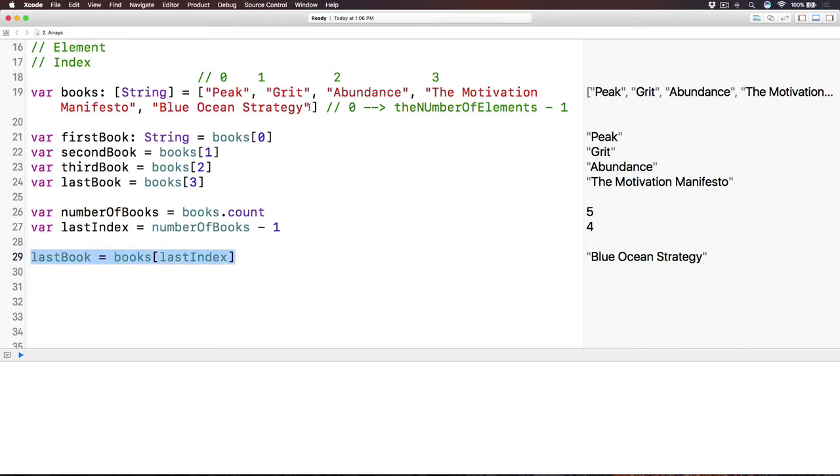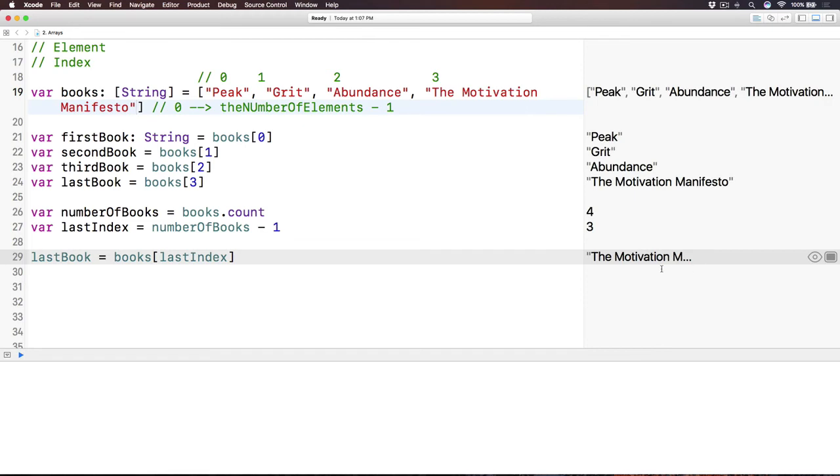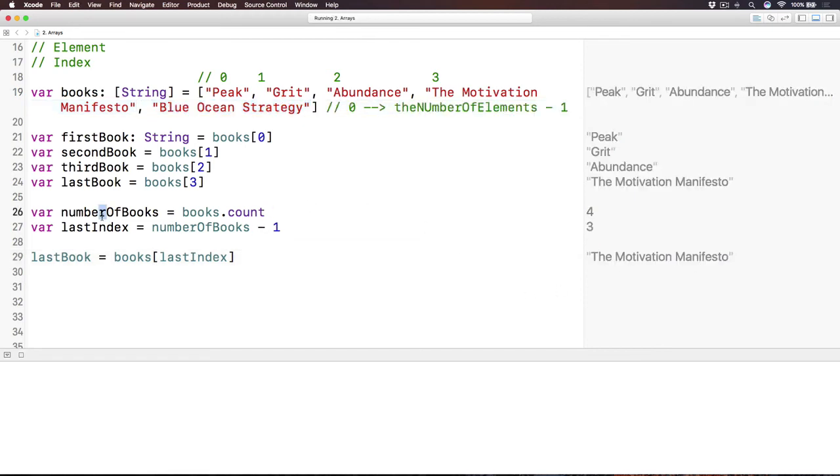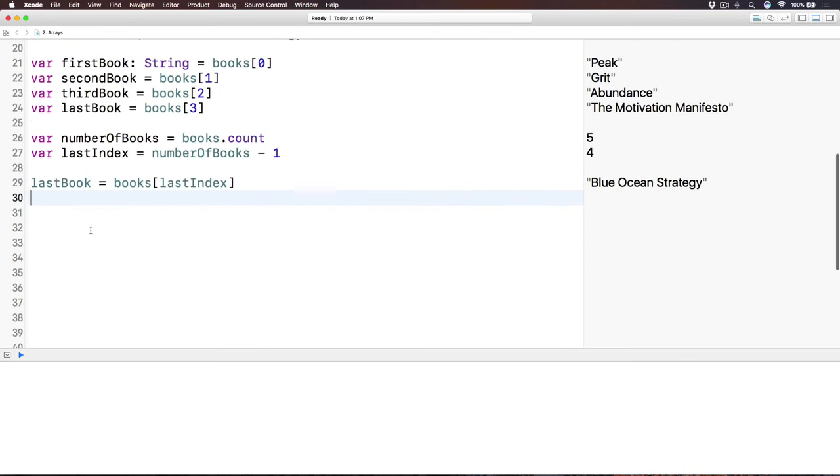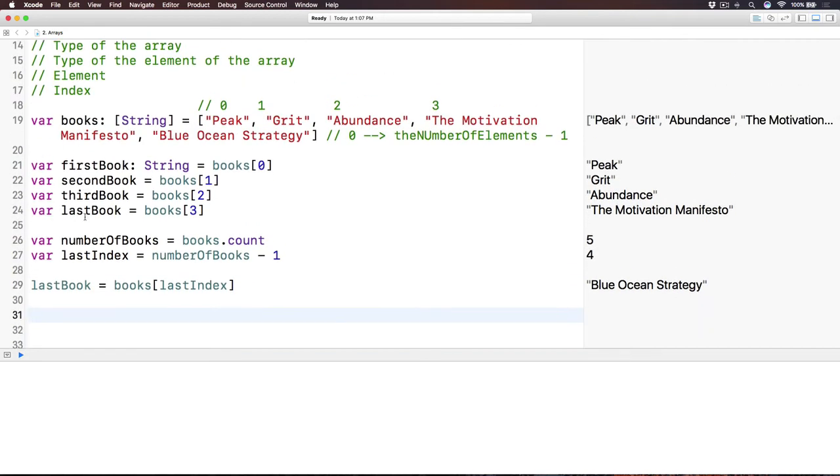And rest assured that if I delete the Blue Ocean Strategy, it will change automatically into The Motivation Manifesto. That's the magic of using the last index. Okay, so let's talk about the last thing, and then I will let you go and do your code challenge. The last thing I want to talk to you about is how we can append, or how we can insert another element inside the array.